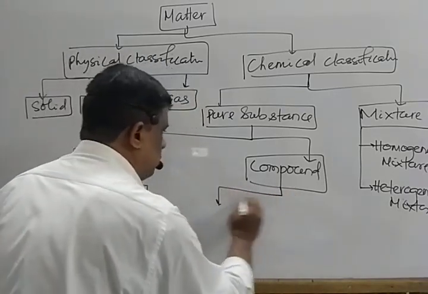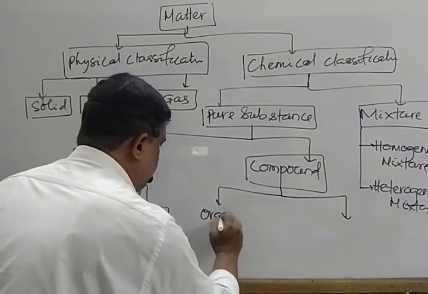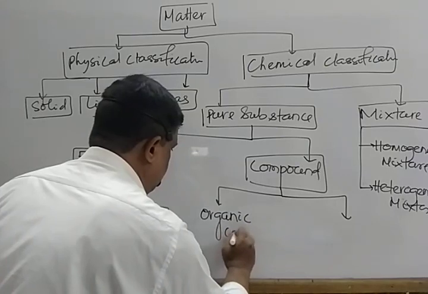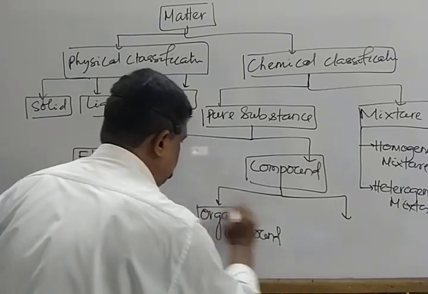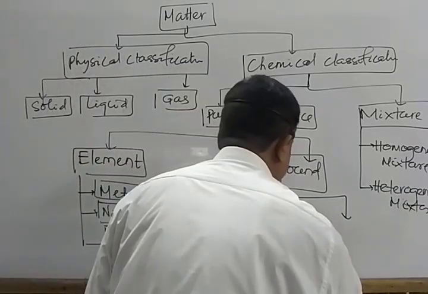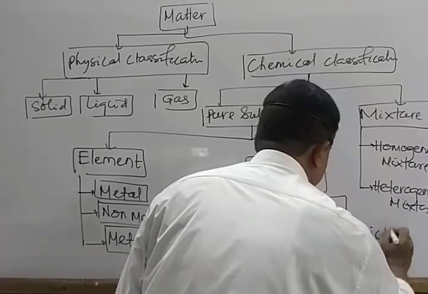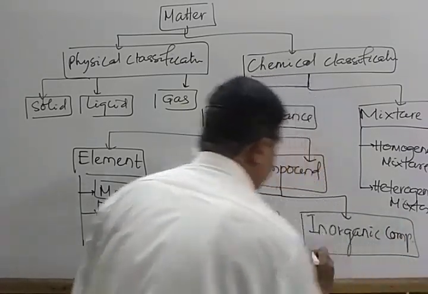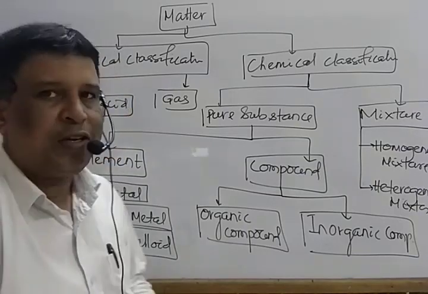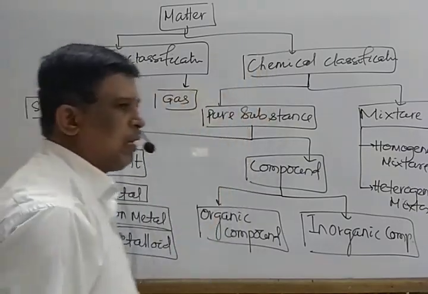Compound is classified into organic compound, second one is inorganic compound. Mark that. It is the classification of matter. First one is physical classification and chemical classification.